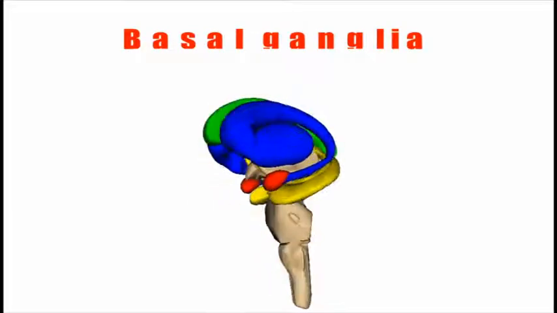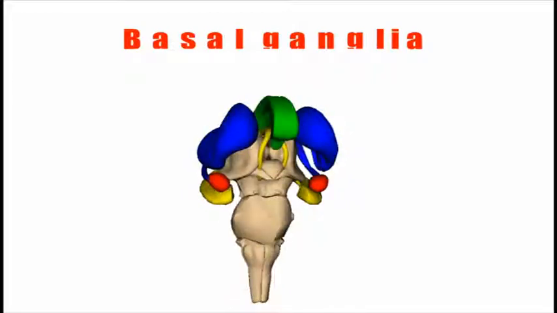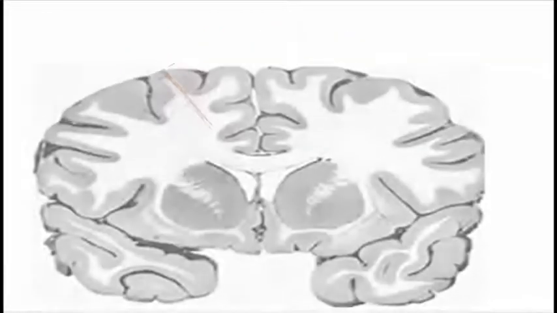Now we will talk about the basal ganglia. The basal ganglia is the structure found deep to the cortex, or the prosencephalon.